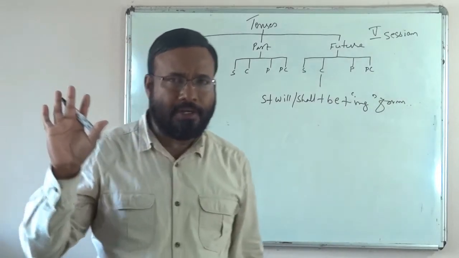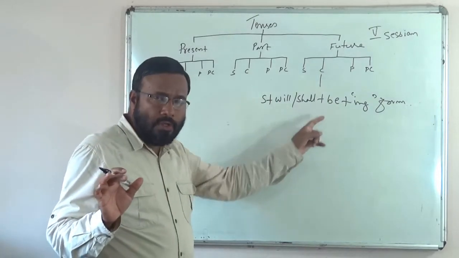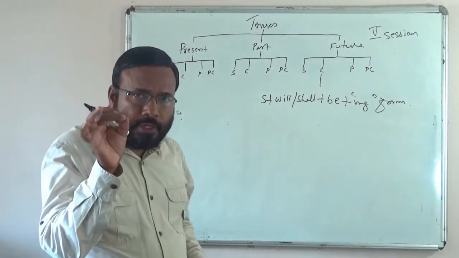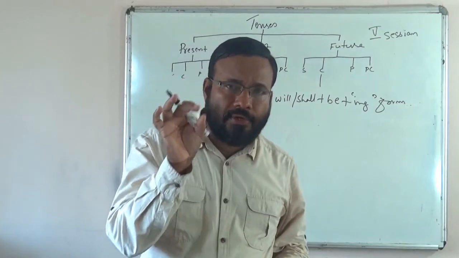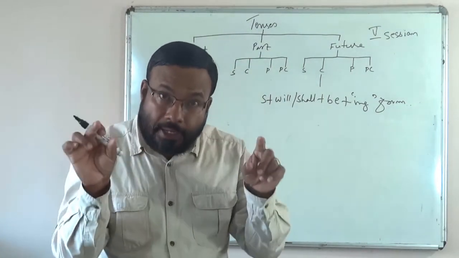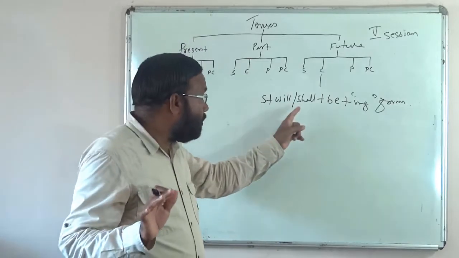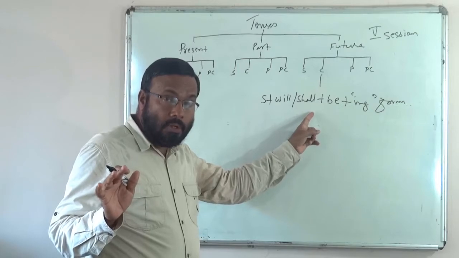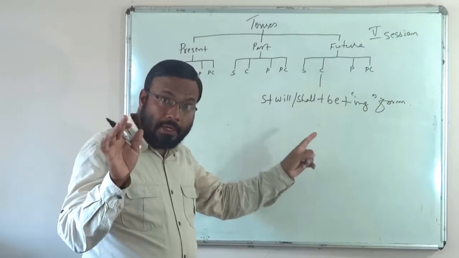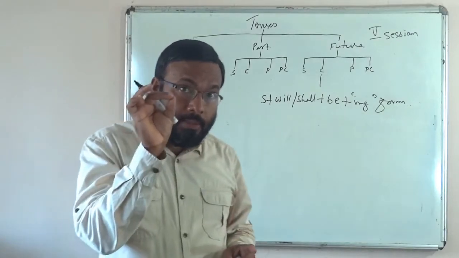Once again, what does this future continuous tense show? An action or process or event that may continuously happen for some time in the future. For some time. Time limit is there. The action or process denoted by the verb doesn't go on indefinitely. Always for this continuous tense, time limit is there.